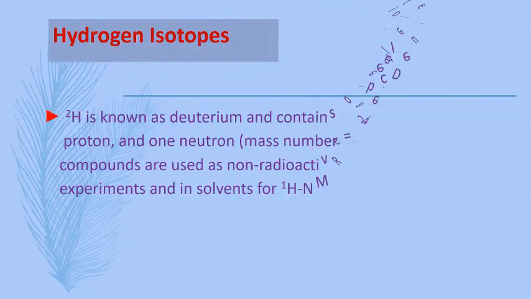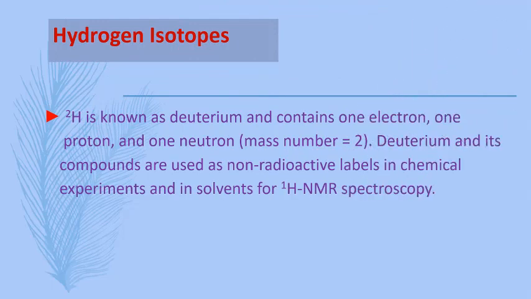2H is known as deuterium and contains 1 electron, 1 proton and 1 neutron, mass number 2.